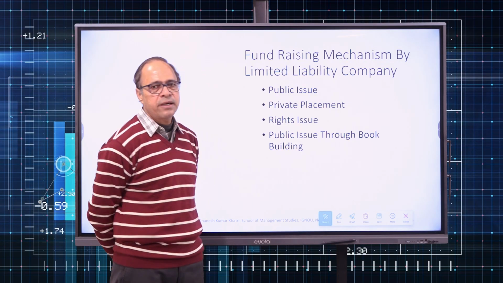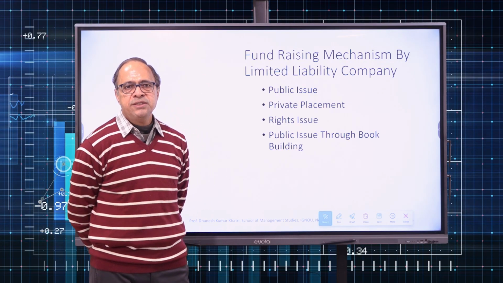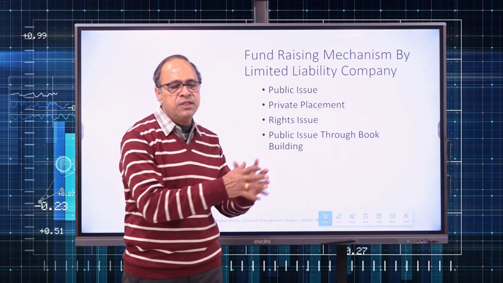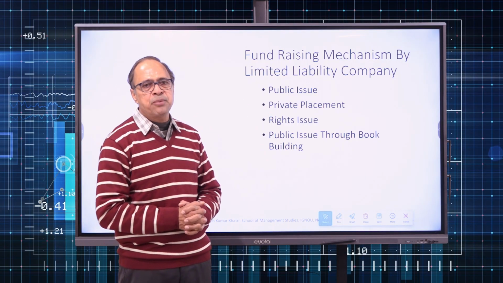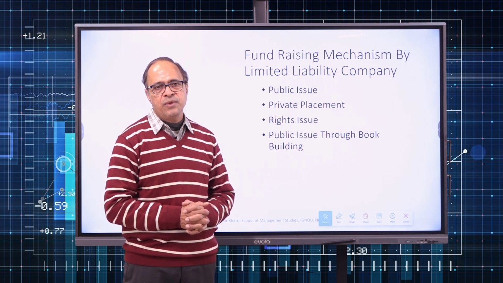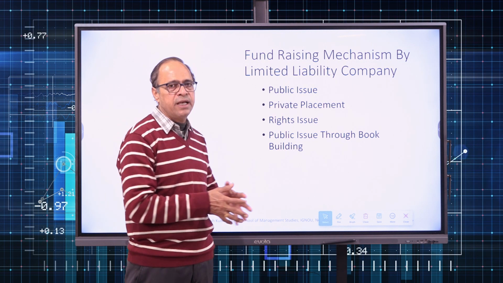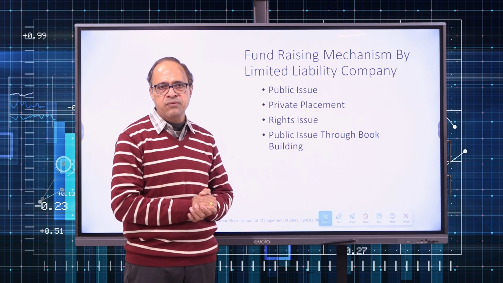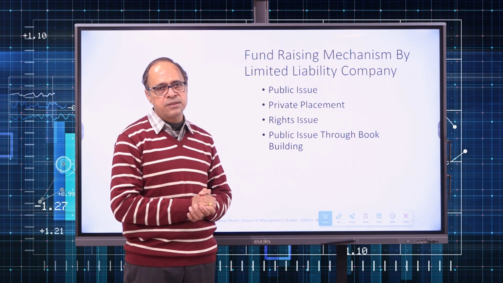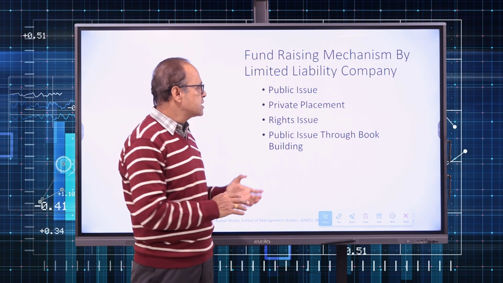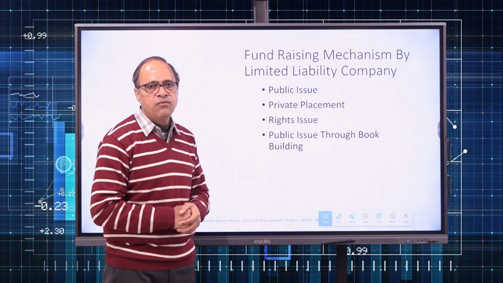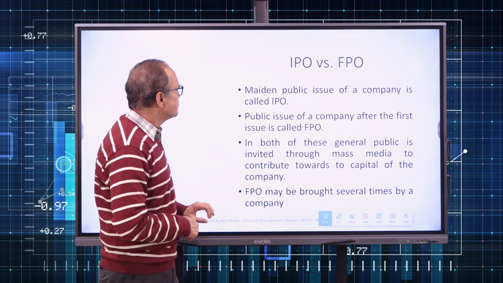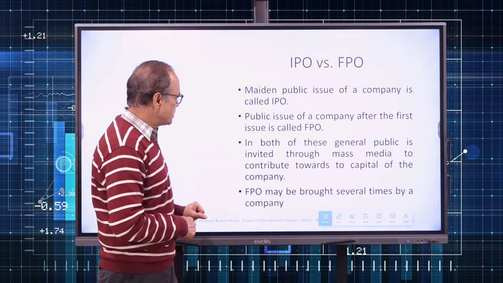Then the last one, rights issue. Rights issue means offering the shares to existing equity shareholders exactly in the proportion of shares held by them. So rights issue is targeted only on the existing equity shareholders and none other. So these are some of the modes through which fundraising can be done by the company. So that is IPO versus FPO.